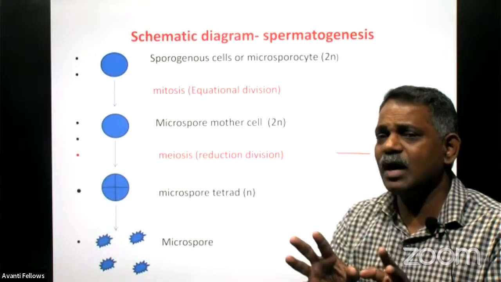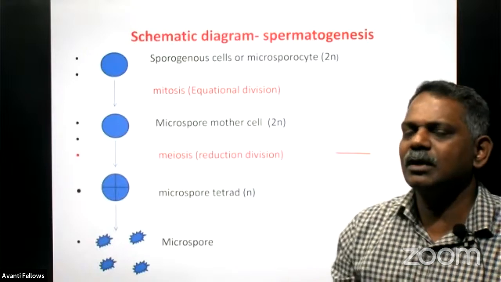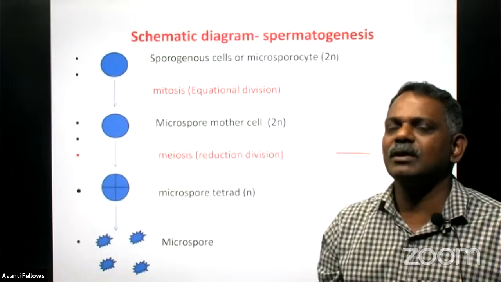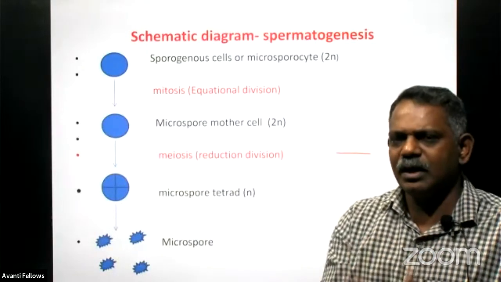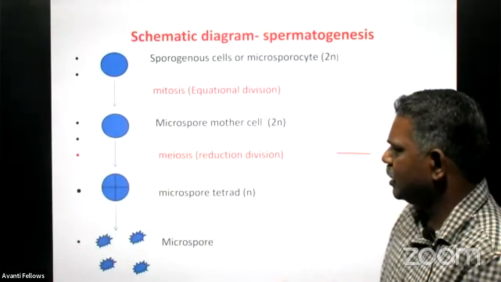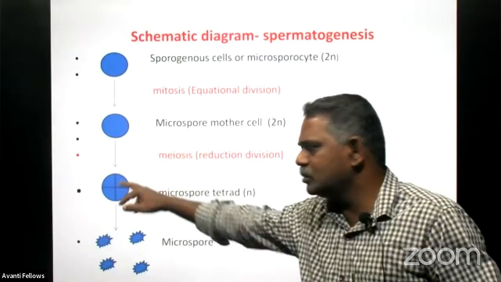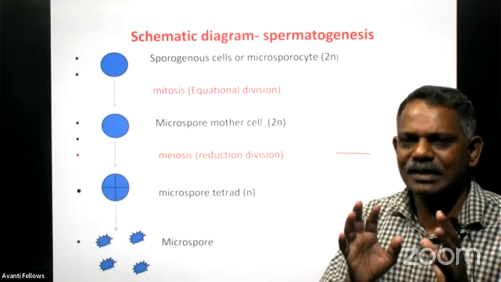And whenever these two haploid cells undergo the next division, what is the next division? Equational division only. There is no further reduction in the number of chromosomes in the second division, it is simple mitosis only. So naturally, at the end, four cells are produced here, and it is called the microspore tetrad.